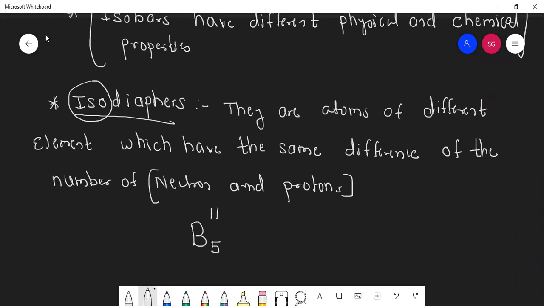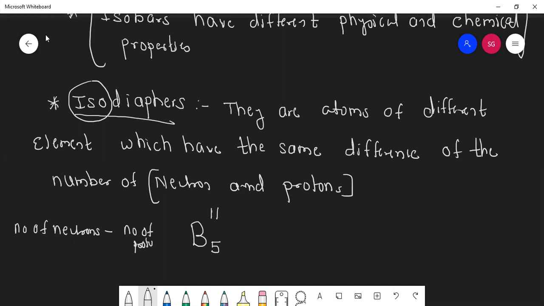Here we need to find the number of neutrons minus the number of protons.